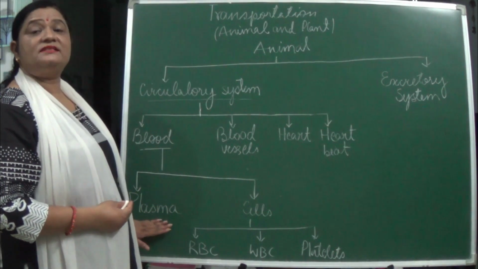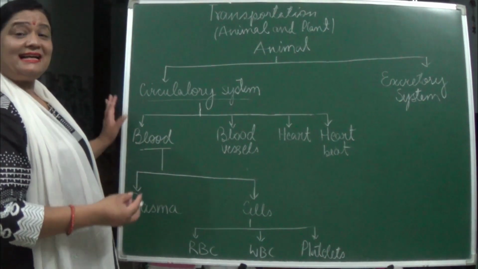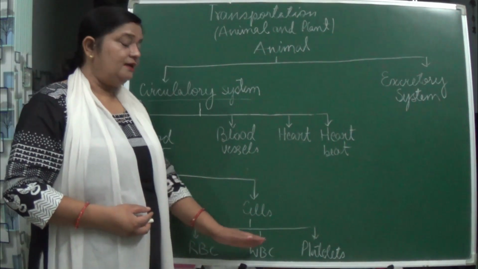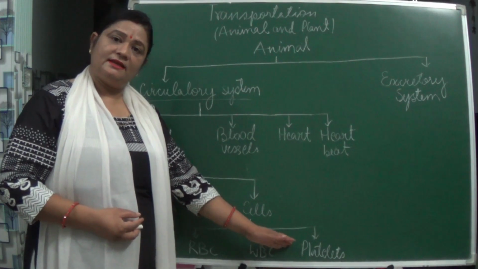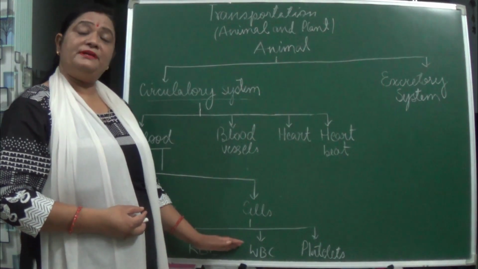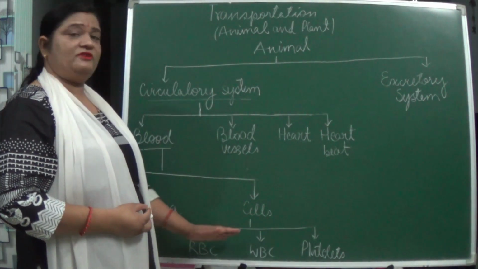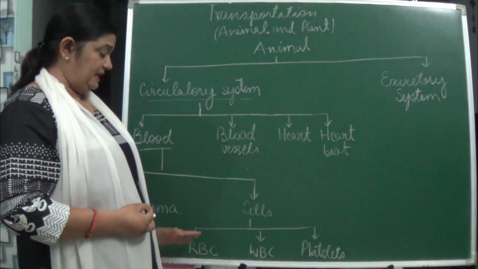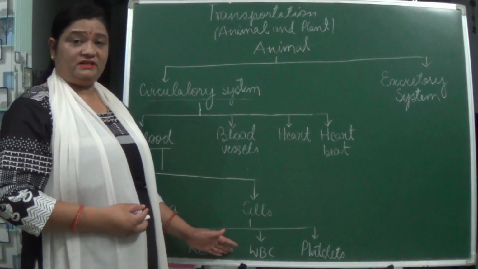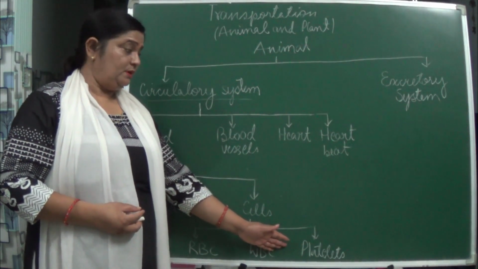Plasma is the liquid part of the blood, and in it are the RBC, WBC and platelets. RBC is the red blood cells, WBC is white blood cells, and then platelets. They all have different functions. RBC carries oxygen, WBC helps in fighting against diseases, and platelets get clotted when the blood comes out.